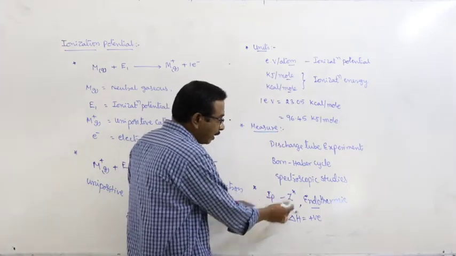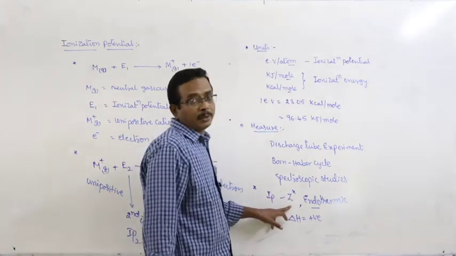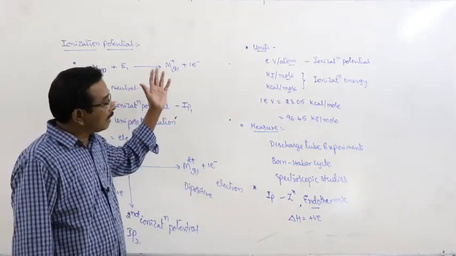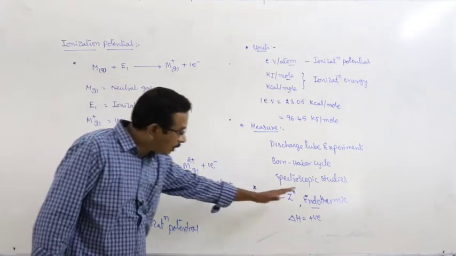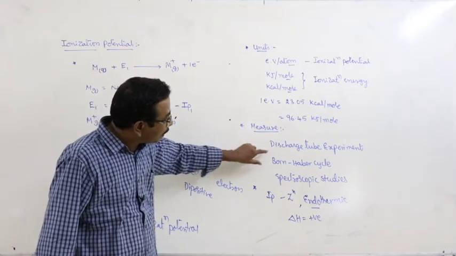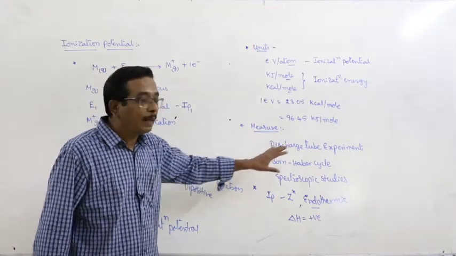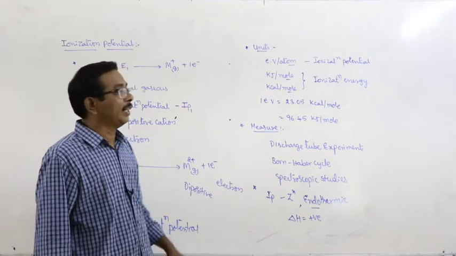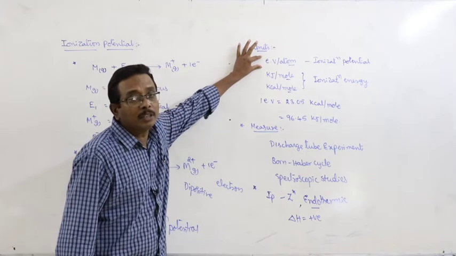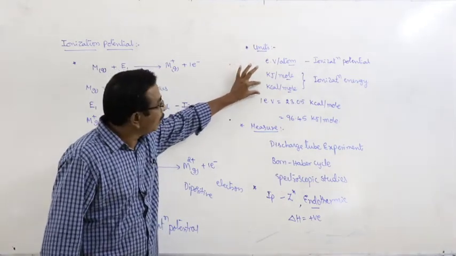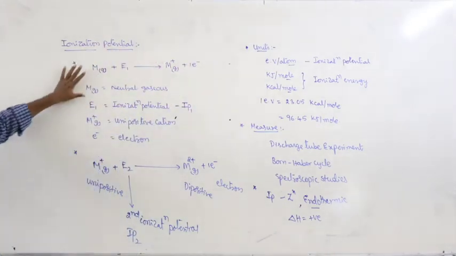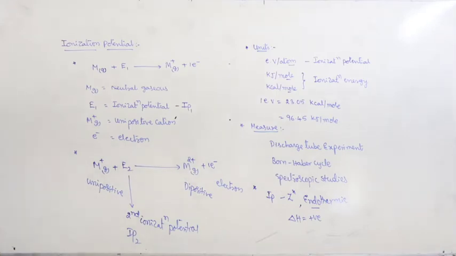And ionization potential is dependent on effective nuclear charge. Actually, we can discuss that in the factors affecting the ionization potential also. This is an endothermic process, delta H is positive, and this can be measured by using the discharge tube experiment, Born-Haber cycle and spectroscopic studies. The units of ionization potential are electron volt per atom, kilojoule per mole, kilocalories per mole, and this is about the conversion. And first ionization potential and second ionization potential.